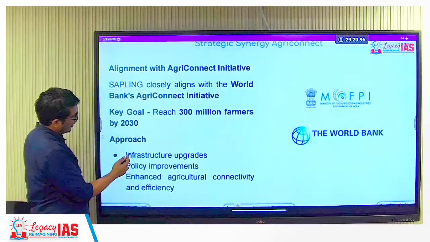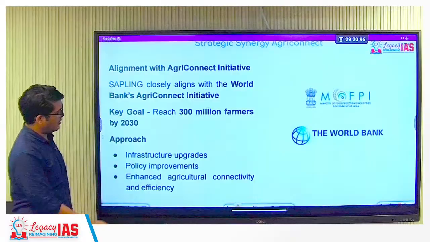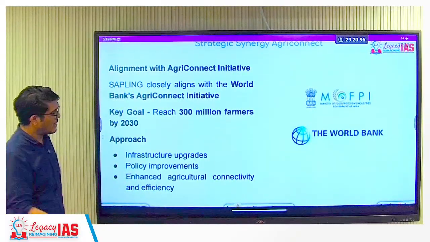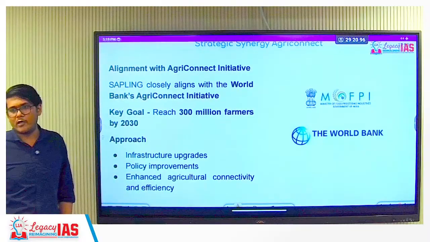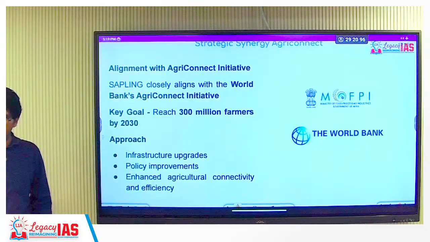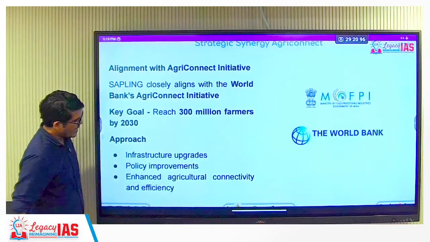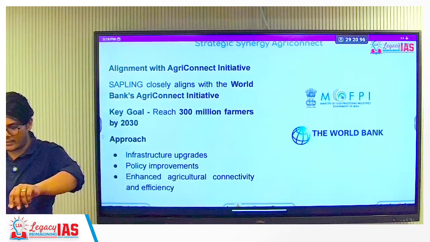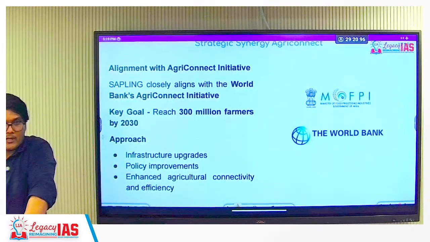Approach. If you talk about approach, infrastructure upgradation and policy improvement, these are generic things. These are basically your main points. Infrastructure upgrade is a very important point, because for food processing and for stopping the wastages, infrastructure is very important. That's why this is the first point. Enhance agricultural connectivity and efficiency. So what does agricultural connectivity and efficiency mean?